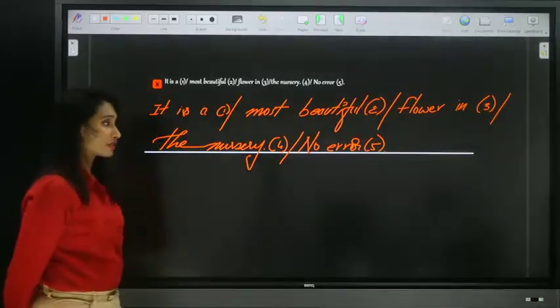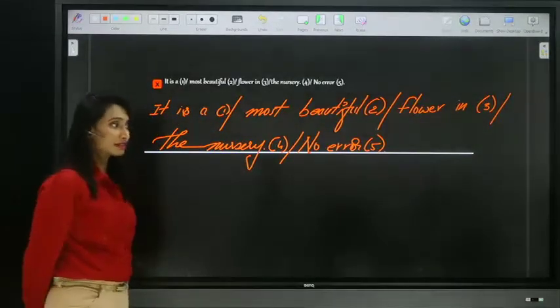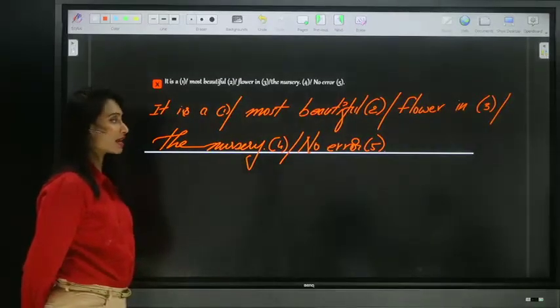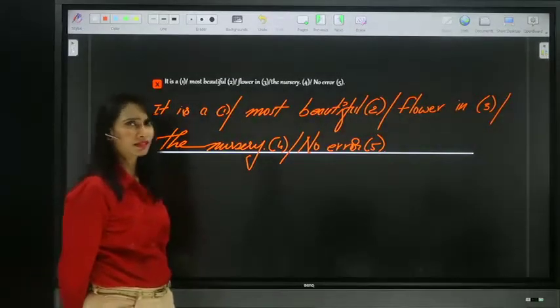Right, good. Swapna answered, Nirmal answered, you're correct. So, what about the remaining guys? Quick with your answers. It's easiest, in fact.